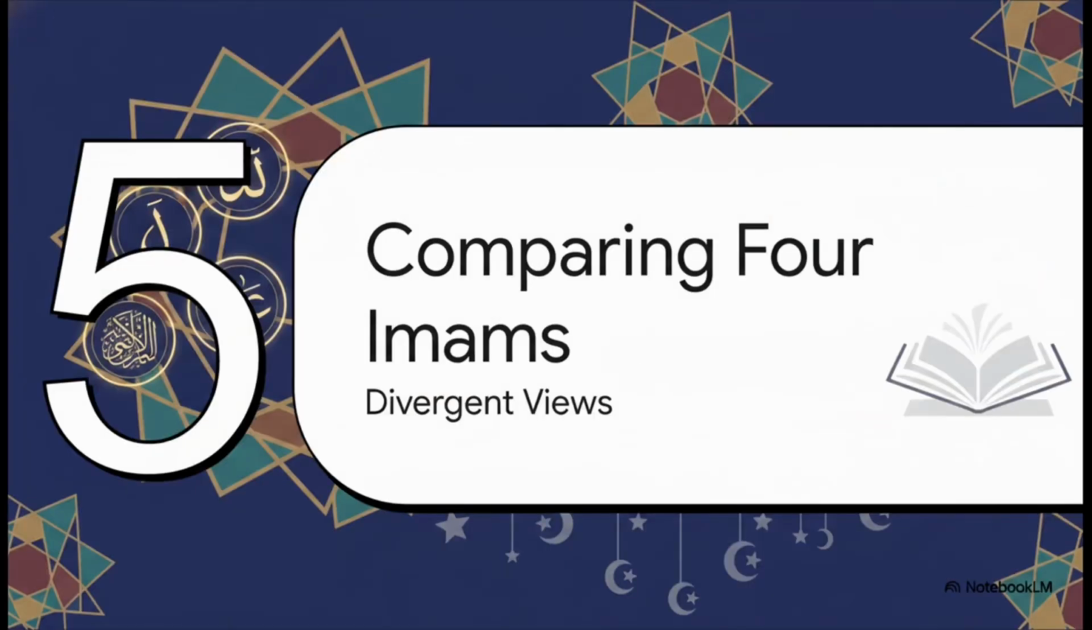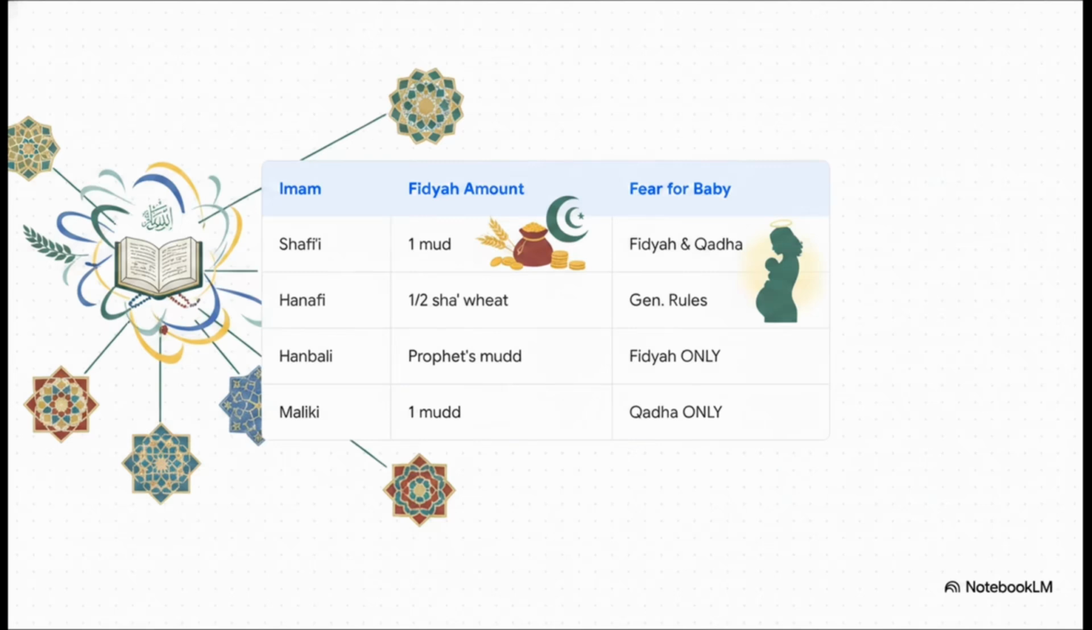Section 5. Comparing the 4 imams. We've focused heavily on the Shafi'i school so far, but let's see how this builds across the broader schools of Islamic thought. This brilliantly illustrates the true diversity of Islamic jurisprudence. Just look at how the Maliki school stands completely distinct by requiring only a makeup fast for pregnant women who fear for their baby, while the Shafi school, like we just discussed, requires both the makeup fast and the fidyah.